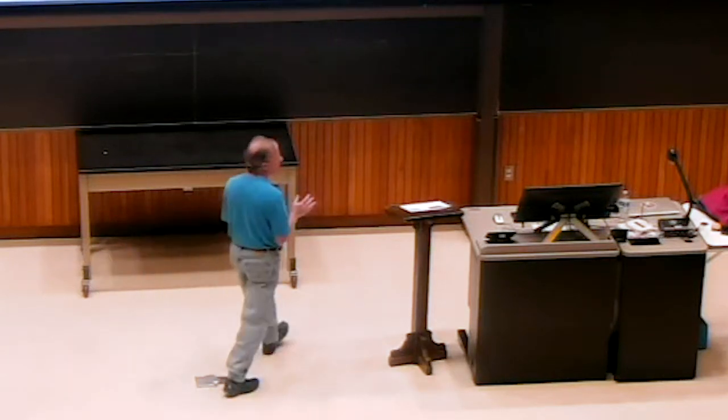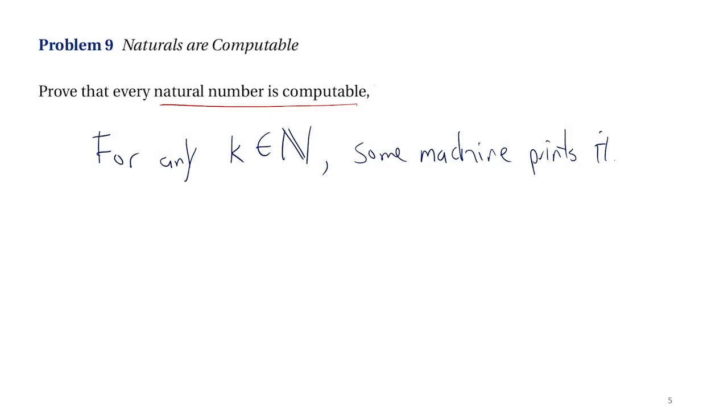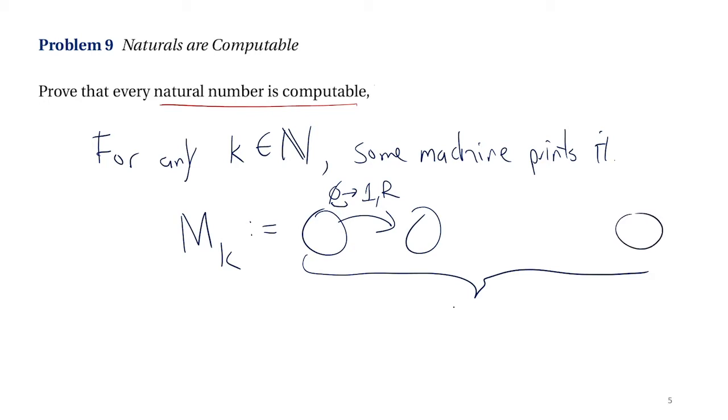Pretty close. Well, do we need to do anything that complicated? Binary representation is a bit of a pain. Let's use unary. So we could do it with binary. That would be complicated. But let's just do it like this. Machine K is going to be a machine that for K states, for a blank on the input, it's going to write a 1, and it's going to move right. And it's going to have K states that do this, and it halts after the Kth state.